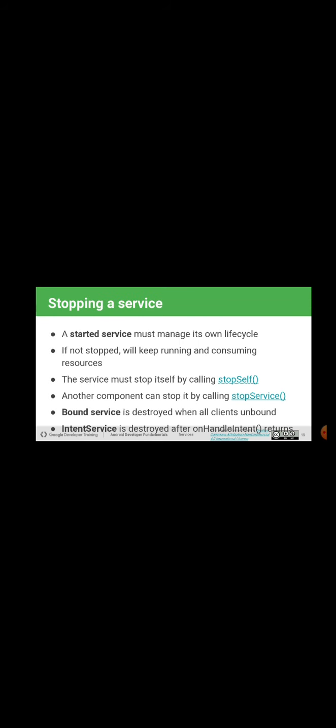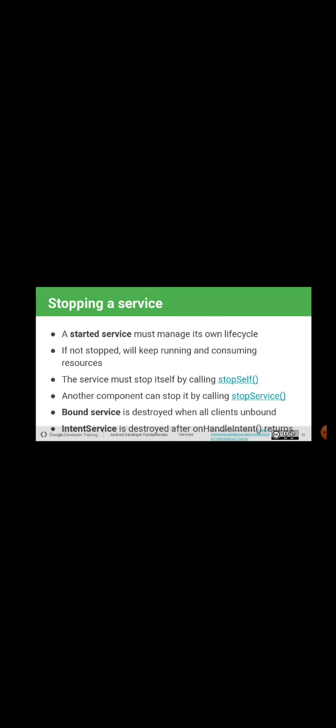A started service must manage its own life cycle. If not stopped, it will keep running and consuming resources. As you all know, if any task or activity is started, it should be destroyed or stopped. Until we stop it, it will keep on consuming resources.